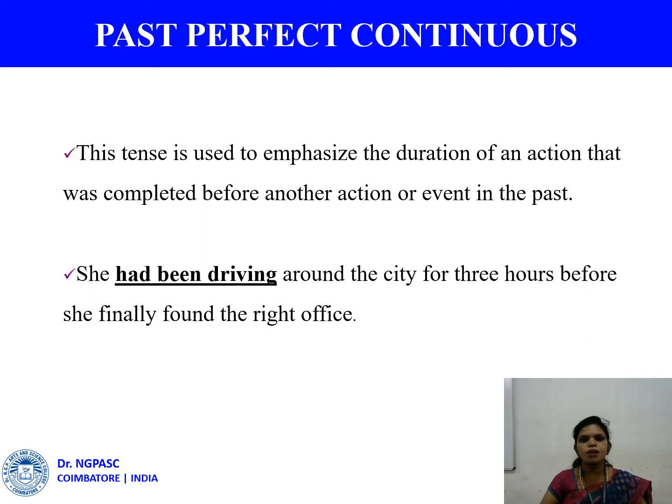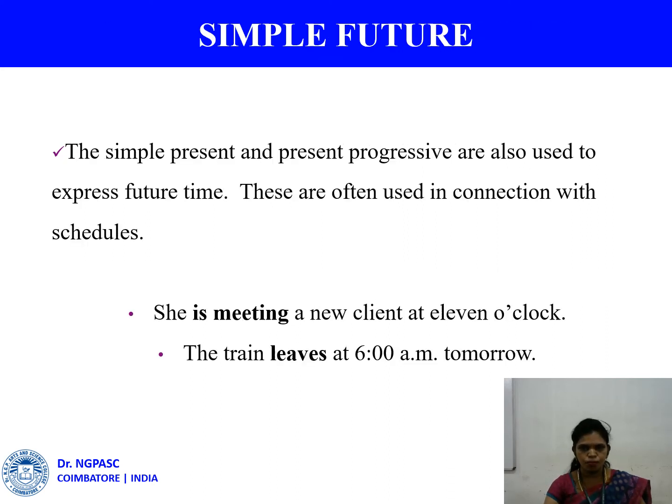So we use the past perfect continuous tense in order to stress the duration, the time period of an action that was completed before another action or another event in the past.